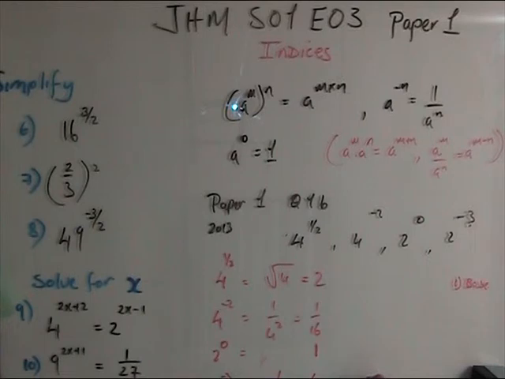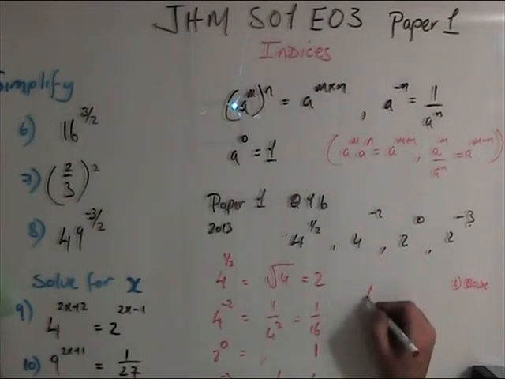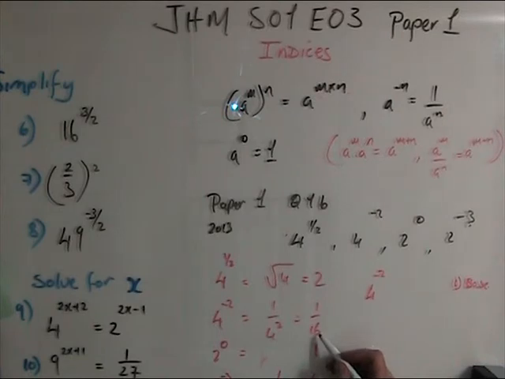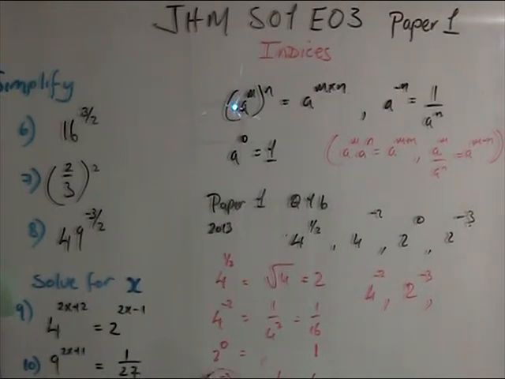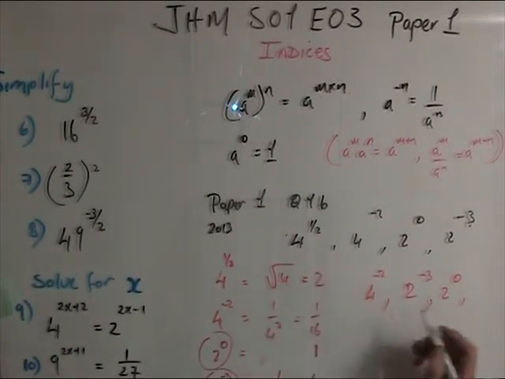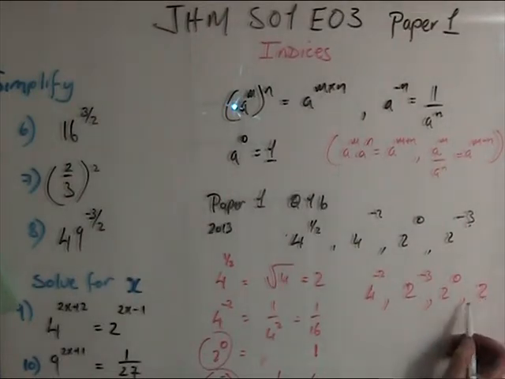So from increasing order, starting from the lowest, you've got 4 to the power of minus 2, because it's a 16th. The next is an 8th, and 1 over 8 is equivalent to 2 to the power of minus 3. So I'm just going back and looking at my original indices. And what else have I got? I've got 1, which is 2 to the power of 0. And then the last one, which was 2, that's 4 to the power of a half. So that's my order.